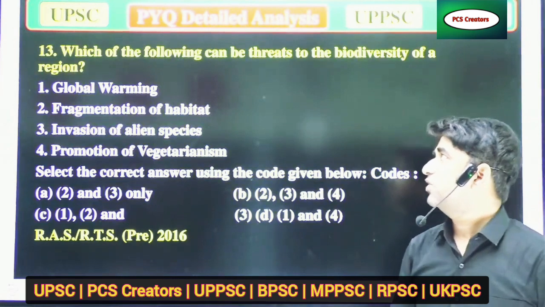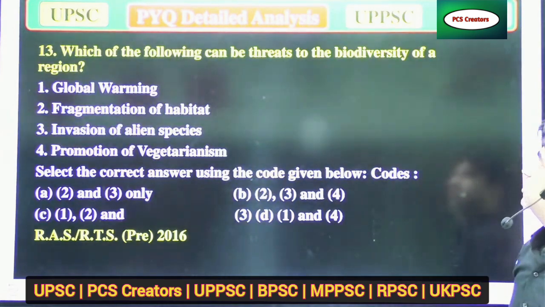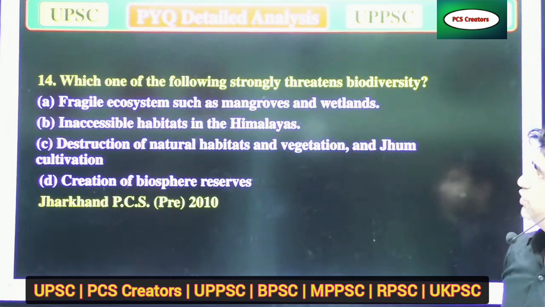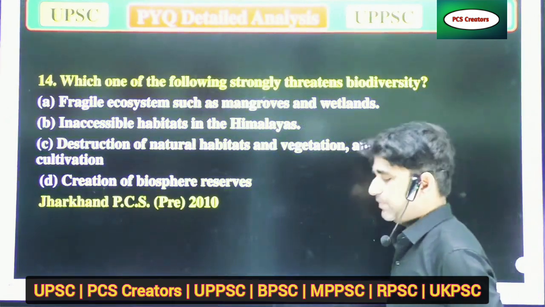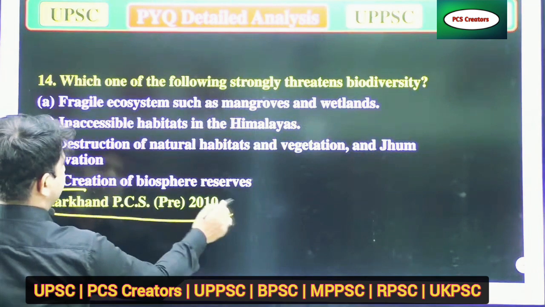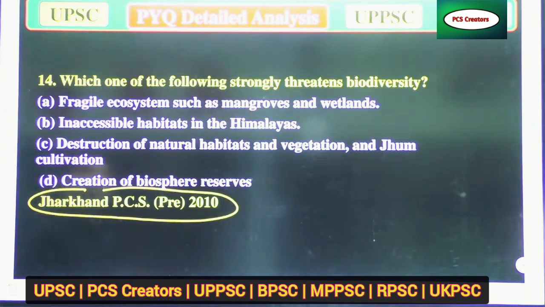Our next question is, which of the following can be threats to biodiversity? Again, the same kind of question. Which one of the following strongly threatens biodiversity? This question was asked in Jharkhand PCS 2010. Option A, fragile ecosystems such as mangroves and wetlands. I don't know about it. B, inaccessible habitats in the Himalayas. C, destruction of natural habitats and vegetation and jhum cultivation. And D, creation of biosphere reserve.